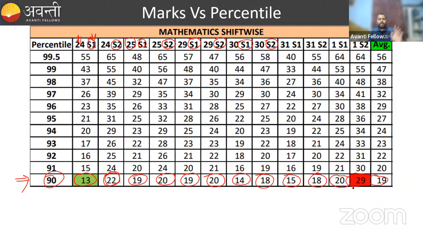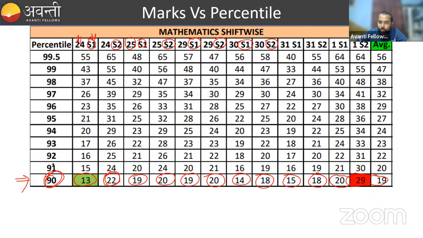So mostly we can say, if you are solving 5 questions correctly from both the 11th and 12th syllabus, you are getting 90 percentile,